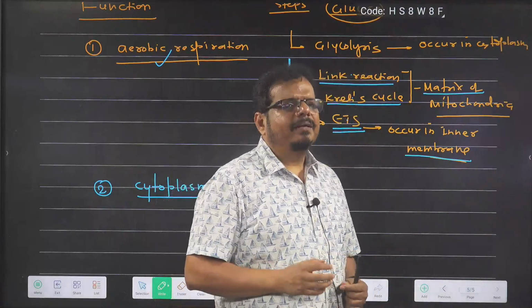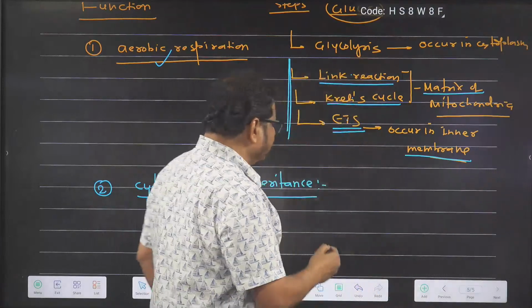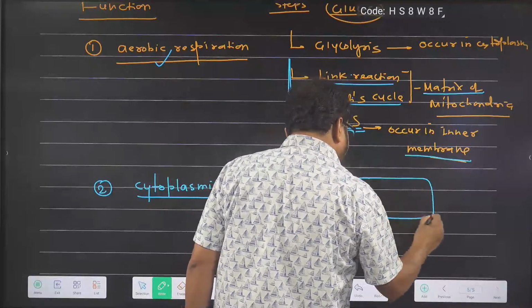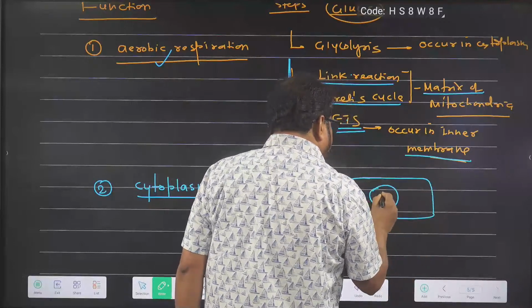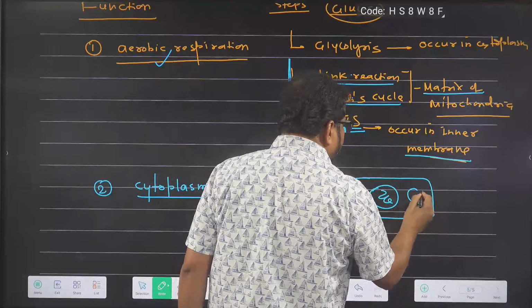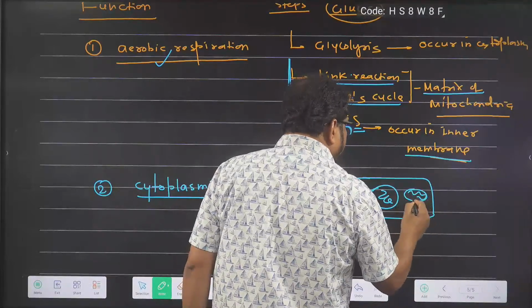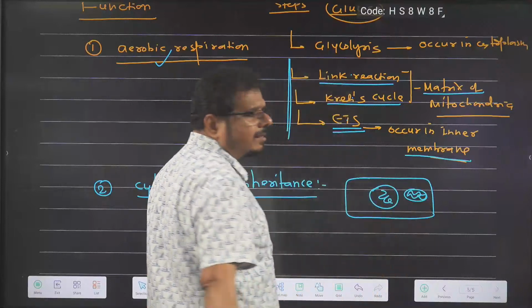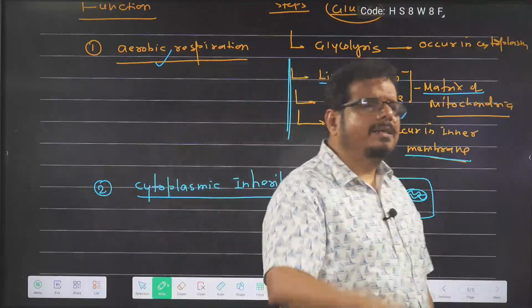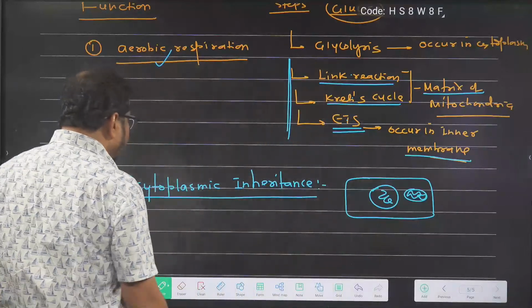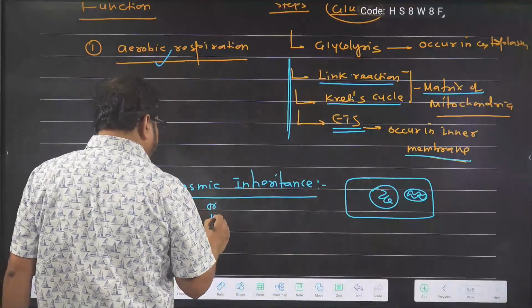So what happens? Gene, DNA, is present in the nucleus also. And DNA is present in mitochondria also. For example, you got your mitochondrial gene from your mother. So this is cytoplasmic inheritance or maternal inheritance.